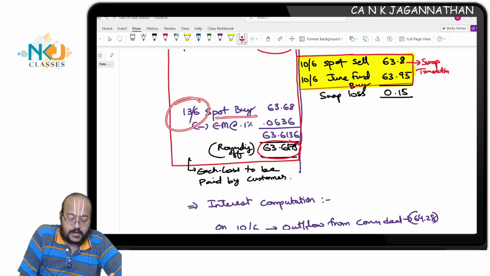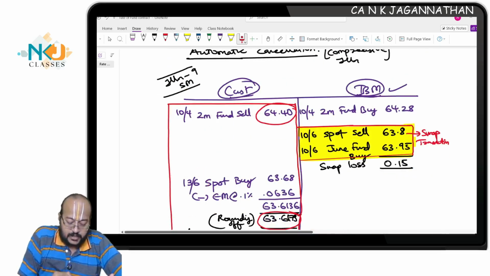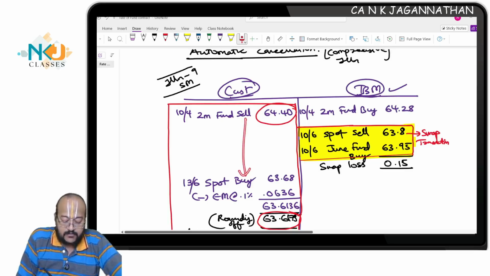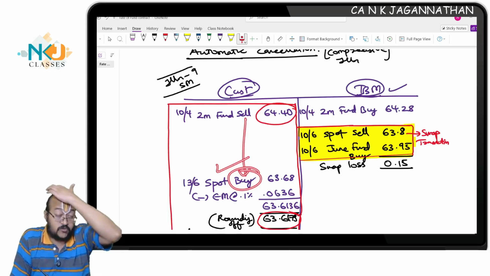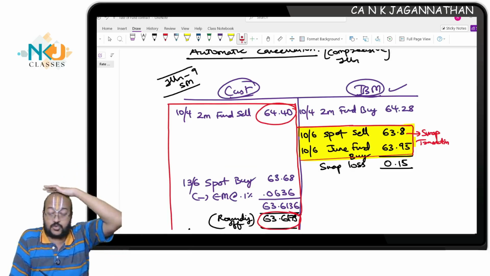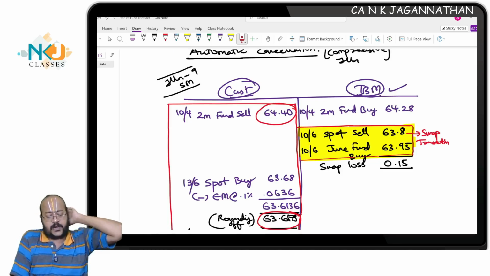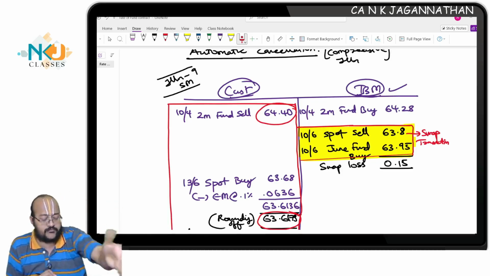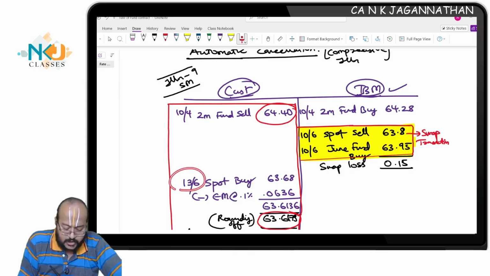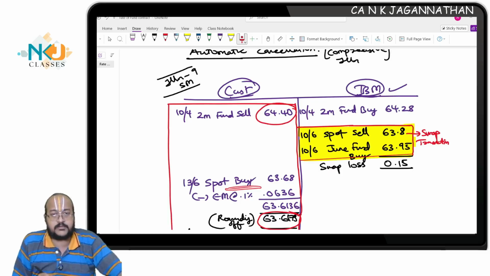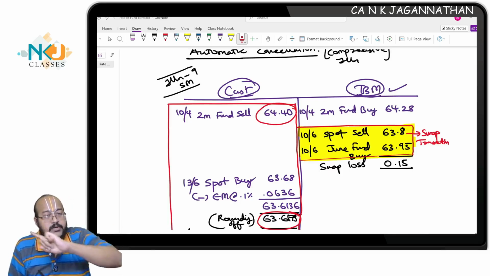So what I will do? I will make a spot buy to close the contract. Earlier, a 2 month forward sell was there. To close the sell, I will take the opposite buy position on 13th June. Why? Because I expected in the next 3 days you will come, but if you don't come, I will compulsorily close on 13th June. Spot buy. Now tell me, this is a transaction with the customer, interbank or customer?